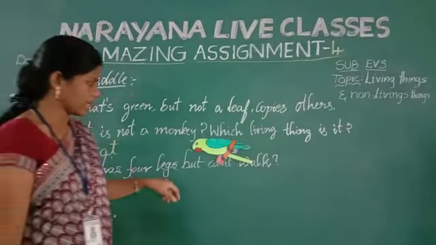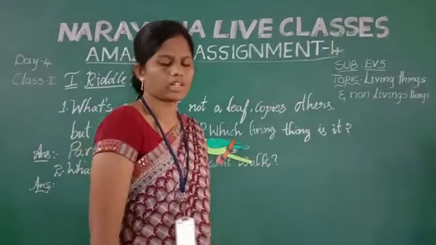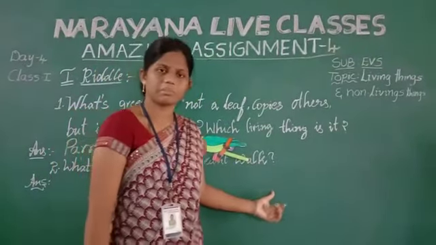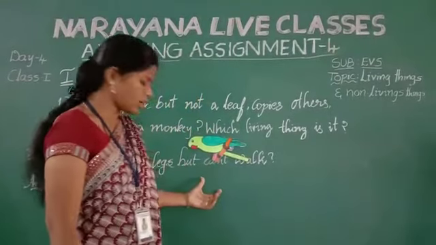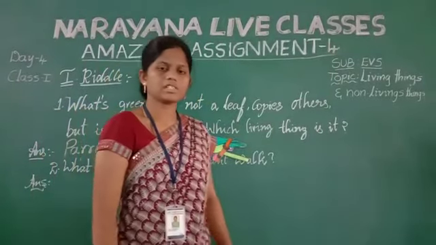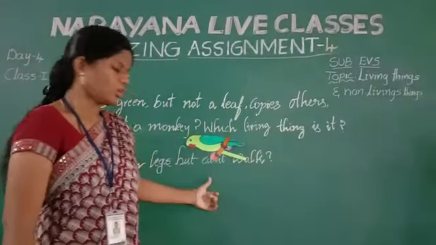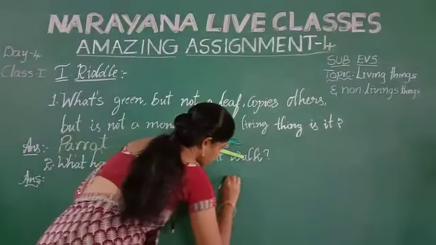See second question. What has 4 legs but can't walk? This type of thing has 4 legs but it can't walk. Is that a living thing? It is a non-living thing. What is that one? I will draw a picture.